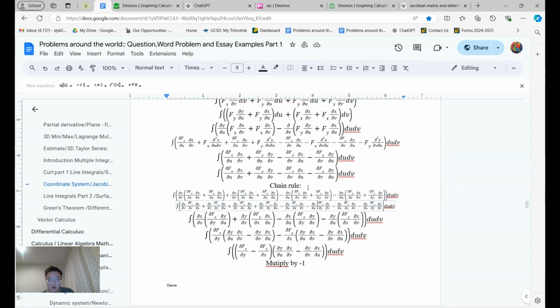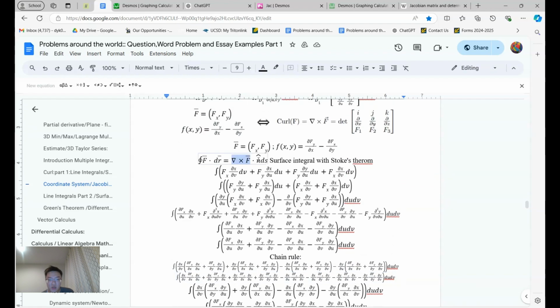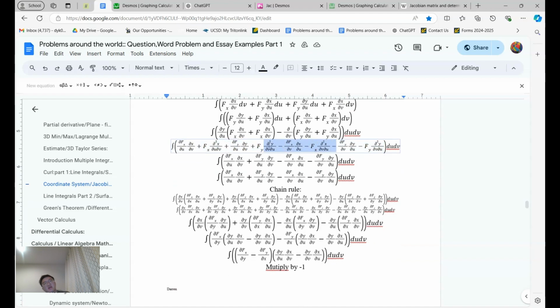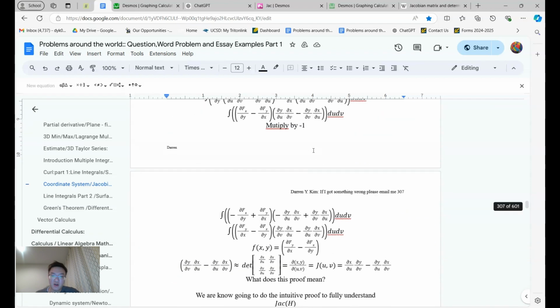Anyway, so how do I prove this? First of all, we're talking about a surface integral. The reason this works is because we're bounding it, so the curl works and then the surface integral works, and that's the idea I got from ChatGPT. And they're ridiculous, like how to prove that rigorously. And we get to here, and now it's just algebra. In all honesty, there's technically a slight proof here to show that this can be interchanged or something like that, but I skipped over it because why would I care about that? And then we just move on.